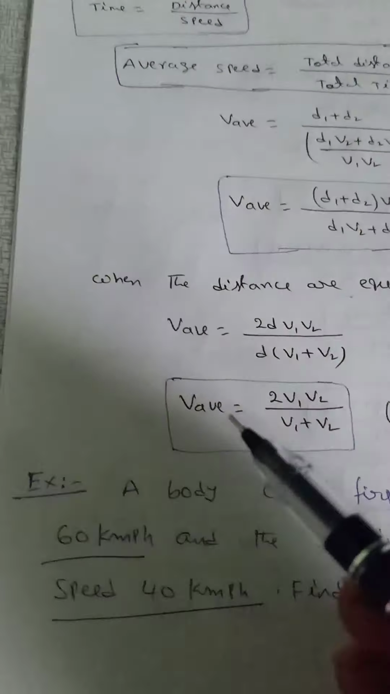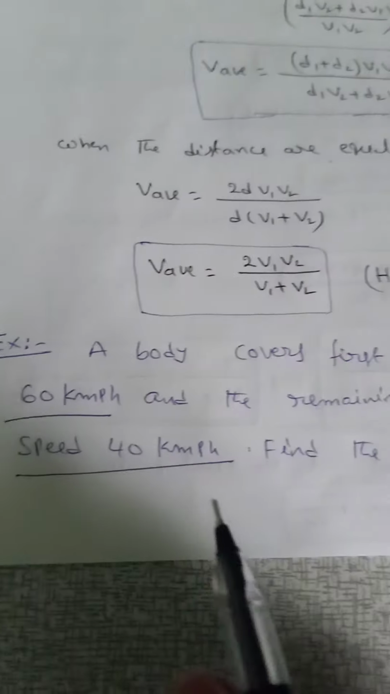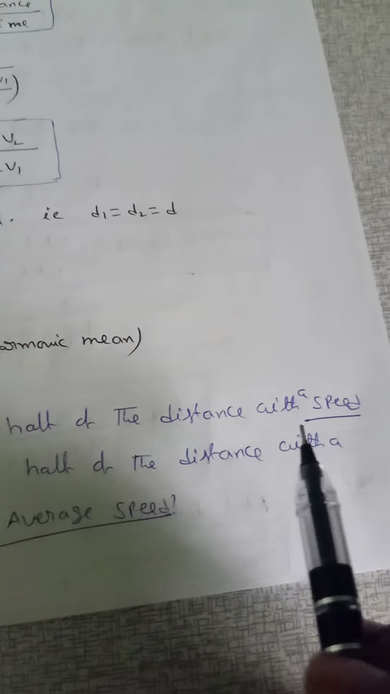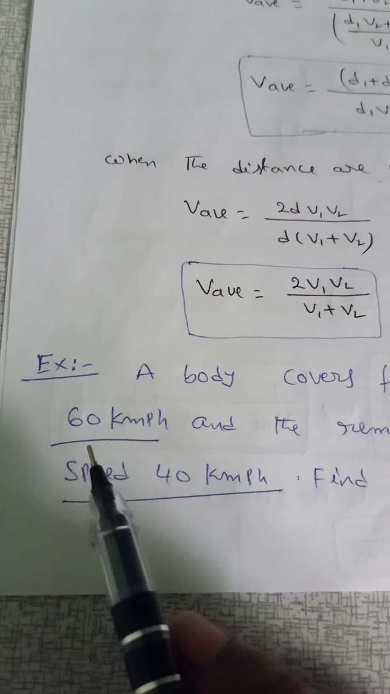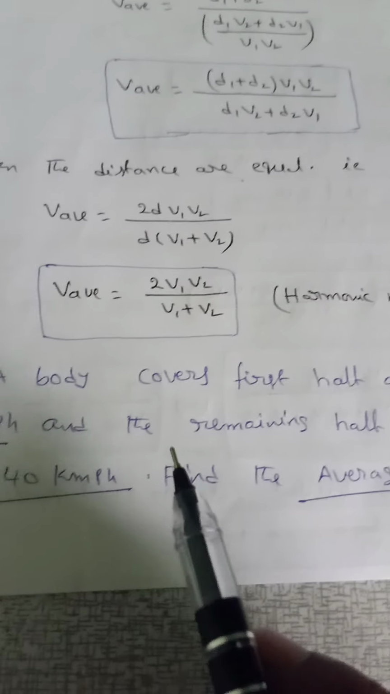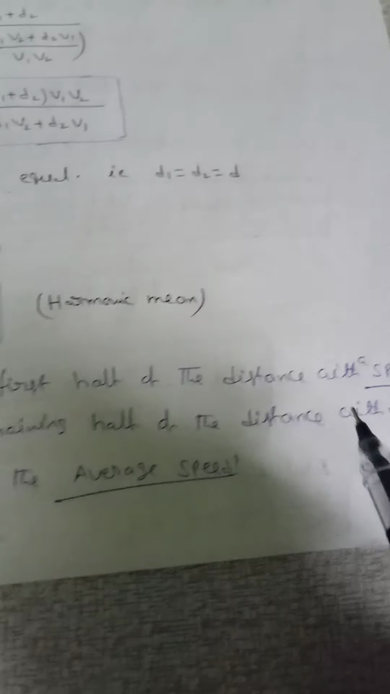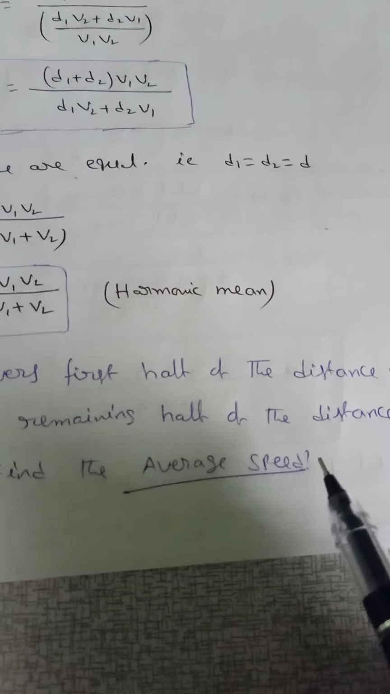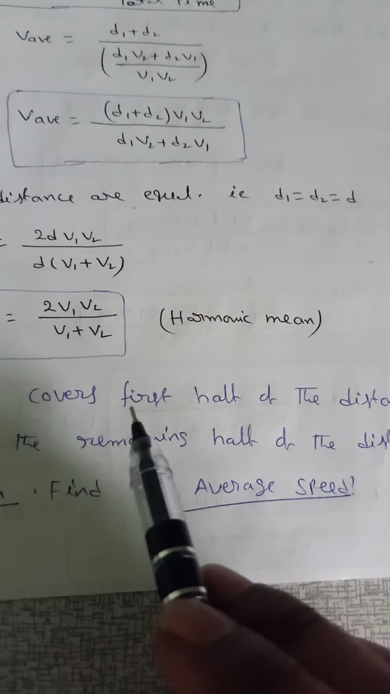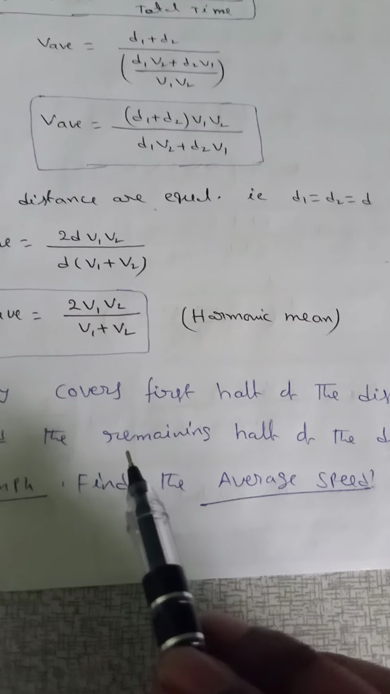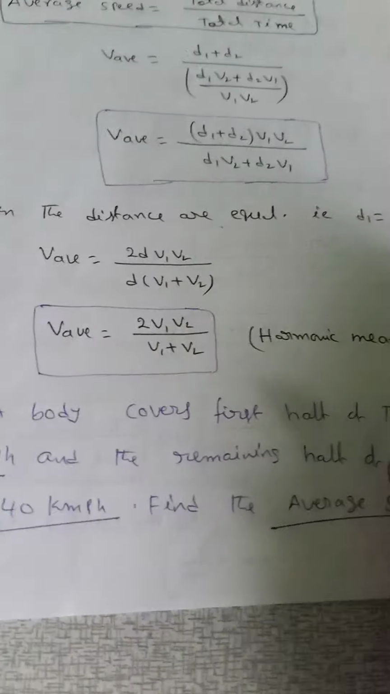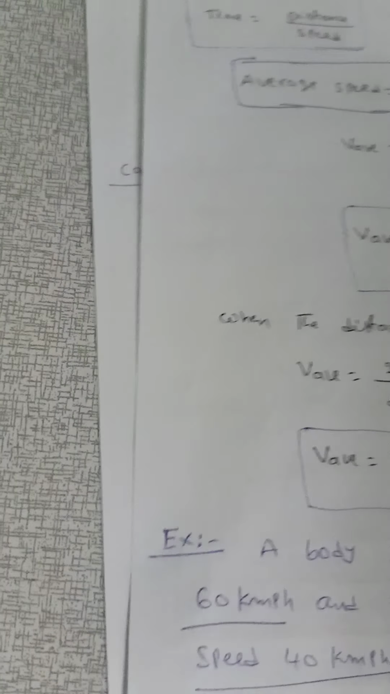Now, a problem related to this concept. A body covers the first half of the distance with a speed 60 km per hour and the remaining half of the distance with a speed 40 km per hour. Find the average speed. In this problem, the first half of the distance and the remaining half of the distance will be the same.